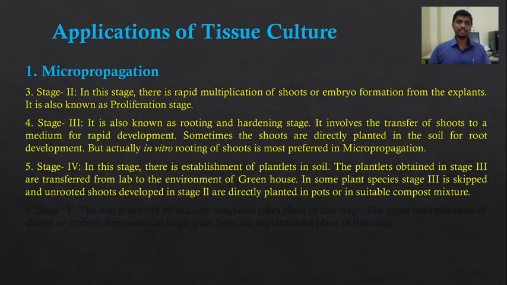Next is the stage fourth. In this stage there is establishment of plantlets in soil. Hardening is carried out stepwise, first in the greenhouse and then in the open field.